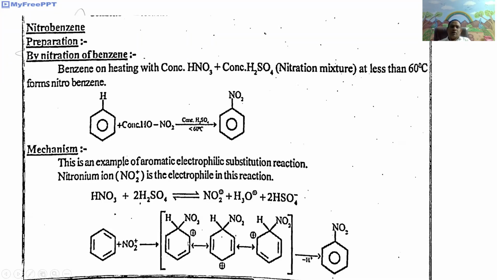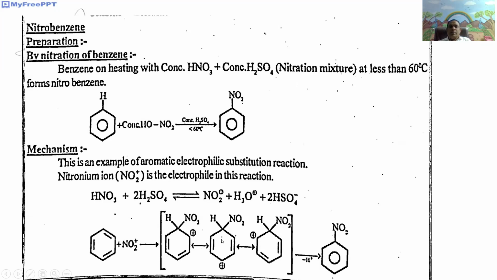Here, by delocalization of the pi electrons, this positive charge is migrated to the para carbon. Again by delocalization of pi electrons, this positive charge is migrated again to the ortho carbon. Here, on removal of the proton, it gives rise to nitrobenzene.